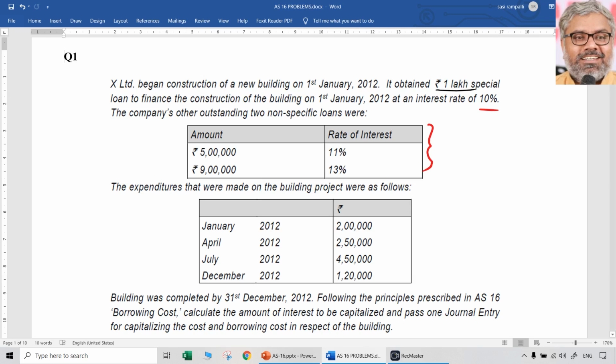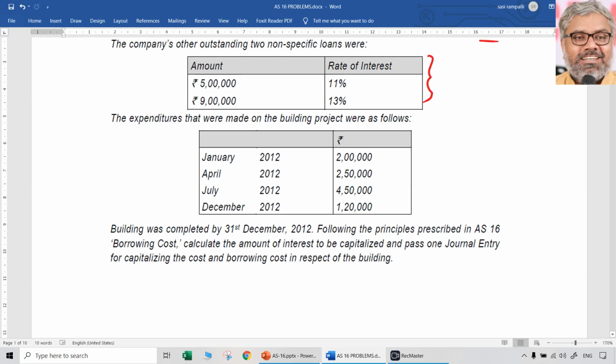The expenditures that were made on the building project were as follows. In January, April, July, December, different expenses were made. The building was completed by 31st December. Following the principles prescribed in AS 16, calculate the amount of interest to be capitalized and also pass one journal entry for capitalizing the cost and borrowing cost in respect of the building.